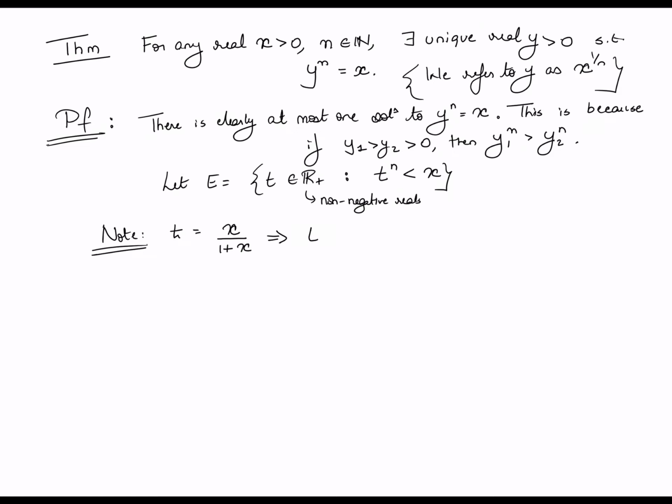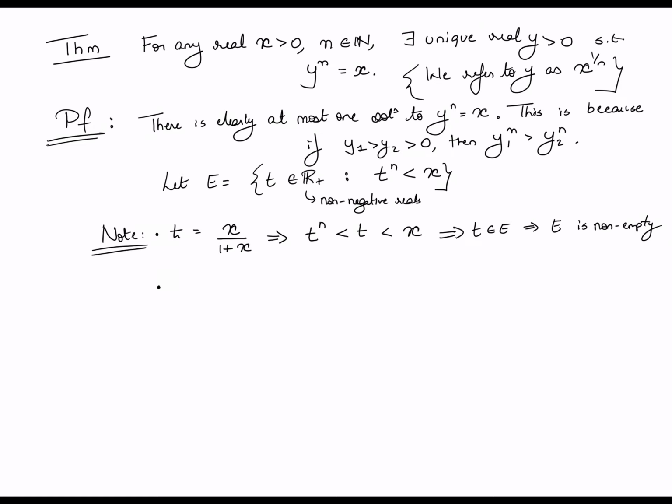So this implies that t raised to n is in fact less than t, right? This follows from the fact that t is less than 1. And then further t is less than x. What is the meaning of all of this? This means that this particular t belongs to E. This implies that E is non-empty. This is just to show that this set we have constructed of non-negative reals whose nth power is less than x is non-empty, right? The set is not empty. That is the first thing to note.